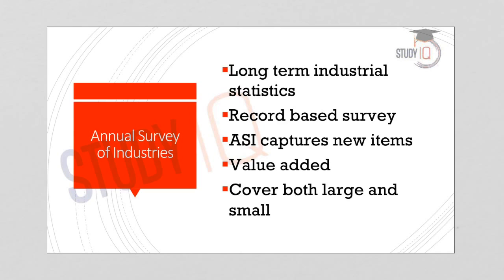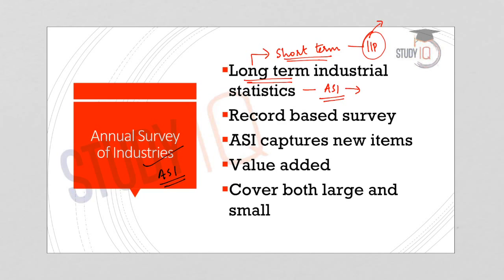Now let us understand what is ASI or the Annual Survey of Industries and how does this differ from IIP. First of all, ASI is the main source of long-term industrial statistics. In case of IIP we have seen it is short-term. So the major difference is IIP is short-term and ASI is long-term. IIP is a monthly indicator, but ASI is an annual indicator. And for the annual revised estimates, the CSO replaces the IIP with the ASI.